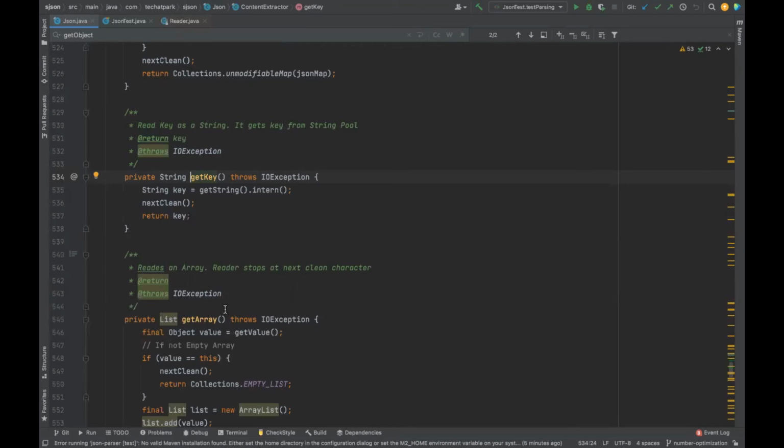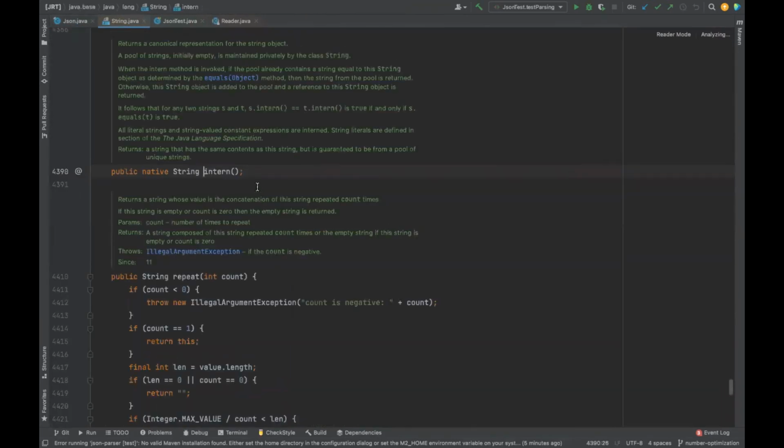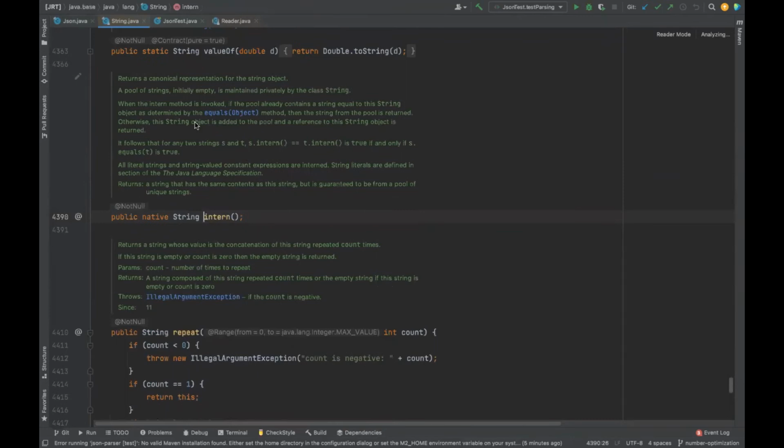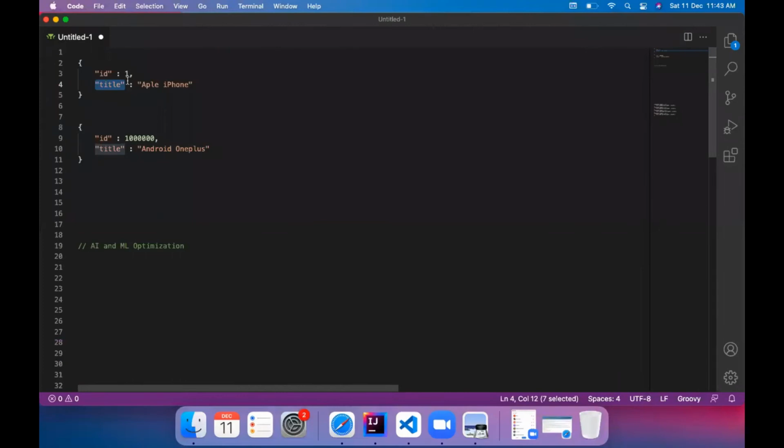Intern. Okay, what will intern do? It will store it in the intern pool of the JVM. Exactly. Intern is a native string pool. So it is going to guarantee that if you are creating product ID or product title, there are not going to be two different strings created in memory. They will just retain this. This small change alone can save plenty of your memory, because in practice you are going to have this spread across all your JSONs.